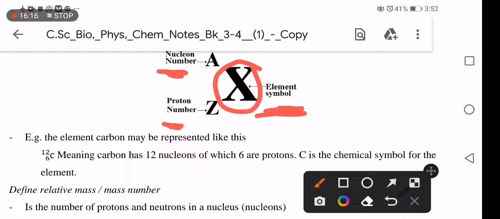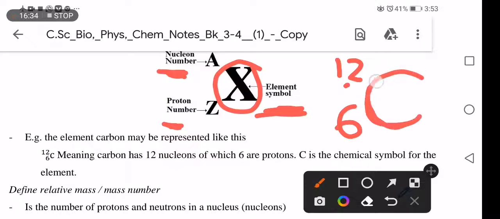Carbon has a mass number of 12 and a proton number of 6. So nucleon number is the mass number. The element symbol for carbon is C. This is what you call nuclide notation.